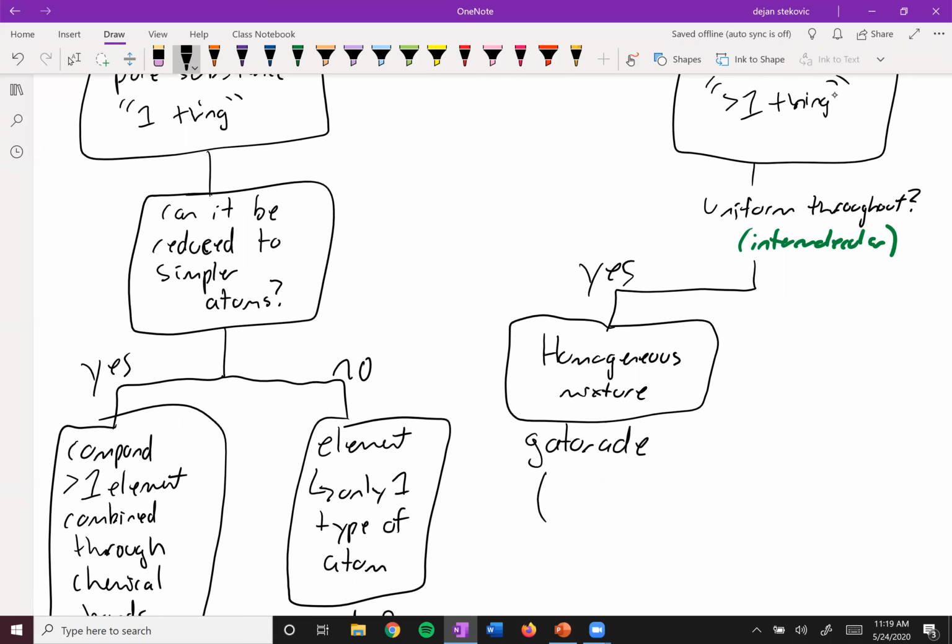If you have blue Gatorade, it looks blue throughout, even though it's made out of different things. Gatorade is made out of water, some sugar, and some salt. So you can see it's made out of more than one thing, but yet it looks the same throughout. And then if it doesn't look the same throughout, then we have the heterogeneous mixture.